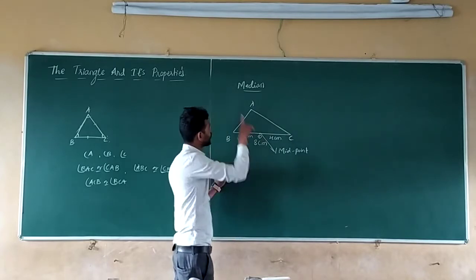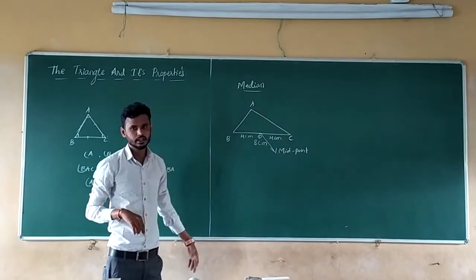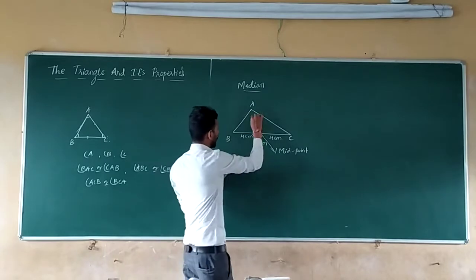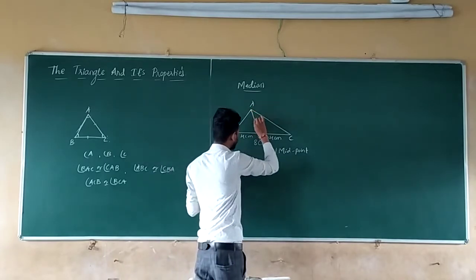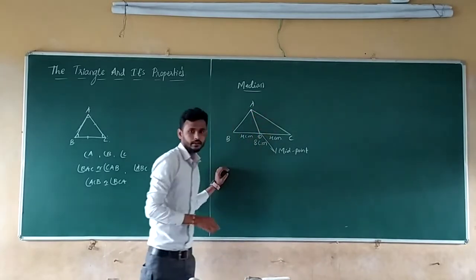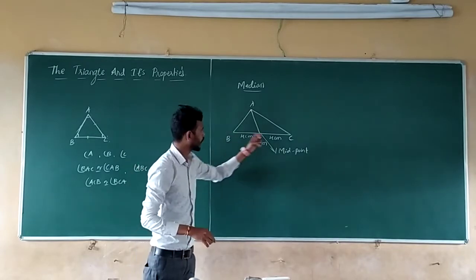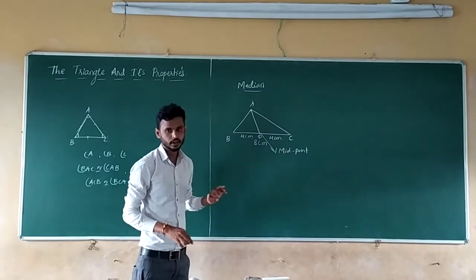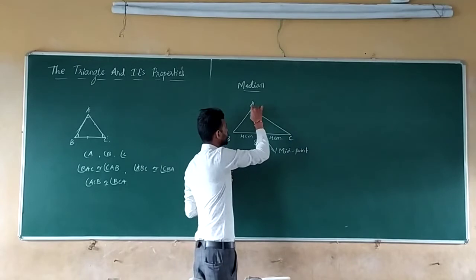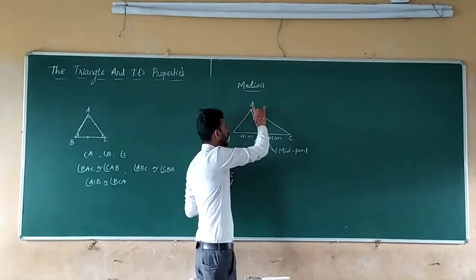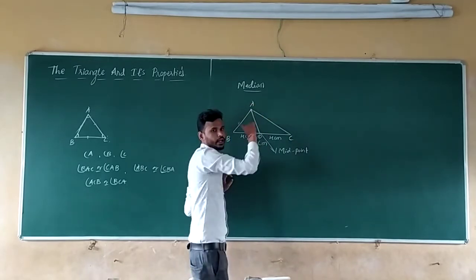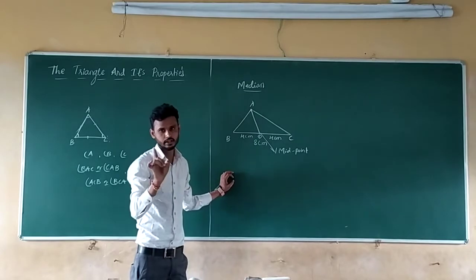So now median means it is a line segment drawn from the vertex to the midpoint of the opposite side. Which vertex you are going to consider, that vertex.